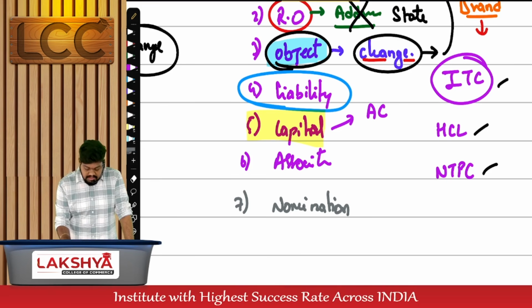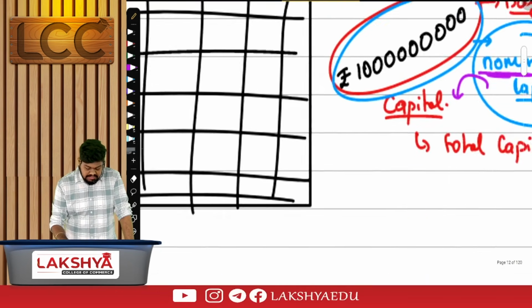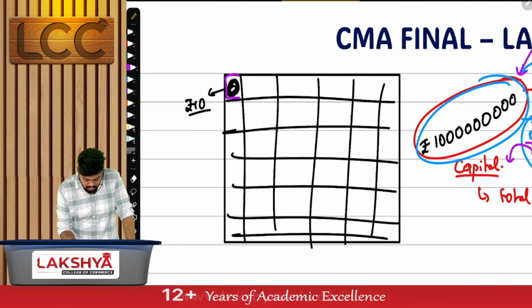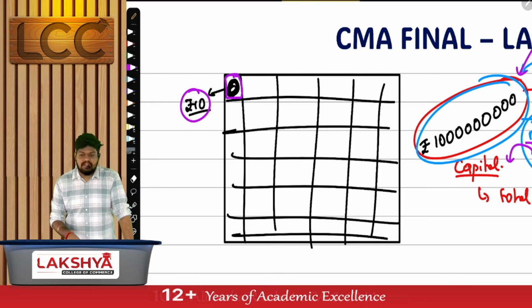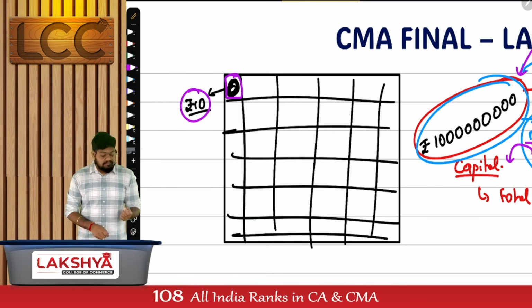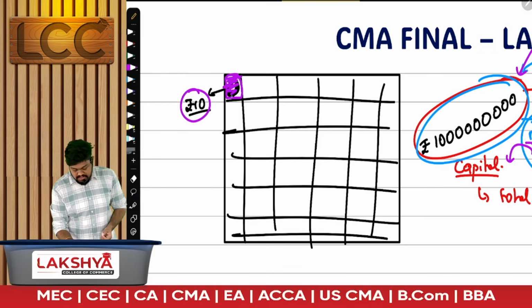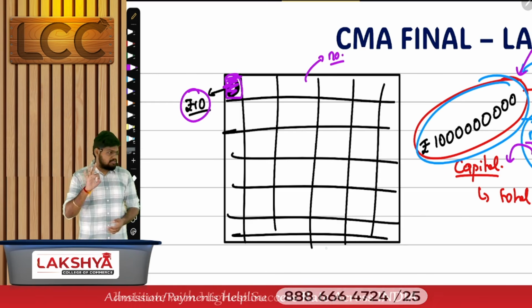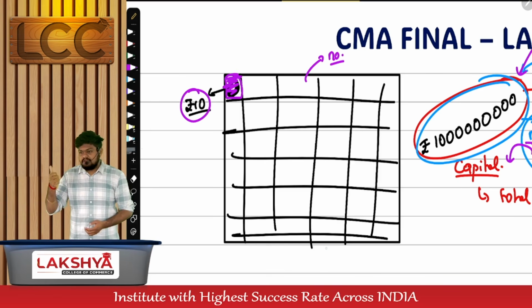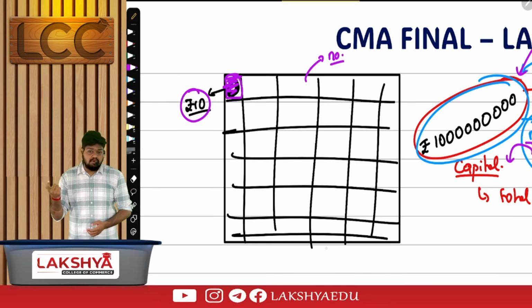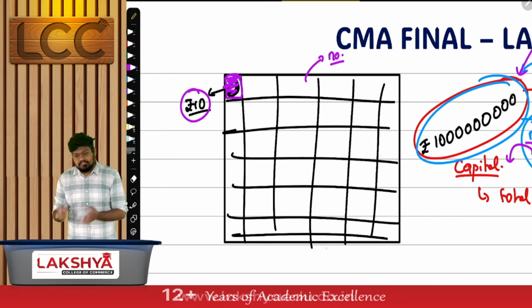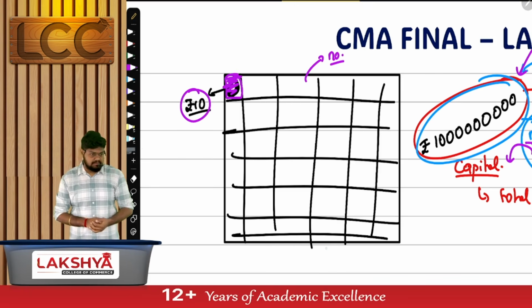This entire authorized capital of the company is divided into small parts. I have to mention the value of each part, the face value of each share. If I mention the face value of each share, I can also say the total number of shares into which it is divided. So 3 points are mentioned in the capital clause: authorized capital, value of each share, that is the face value, and the number of shares into which the capital is divided.